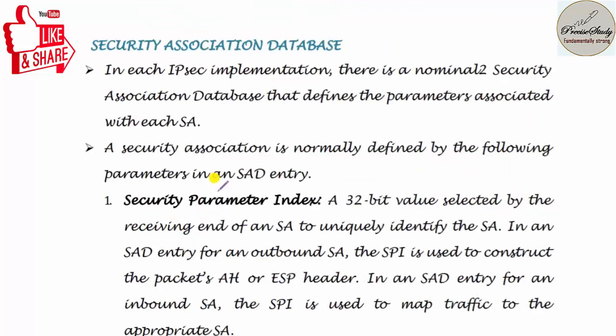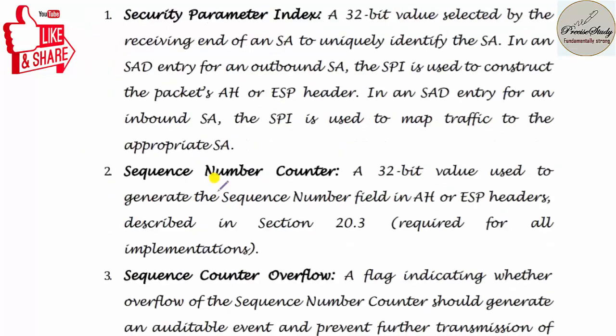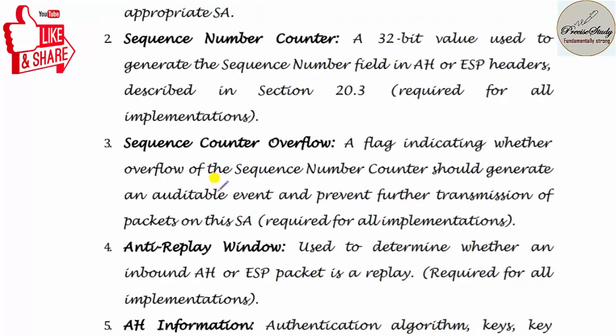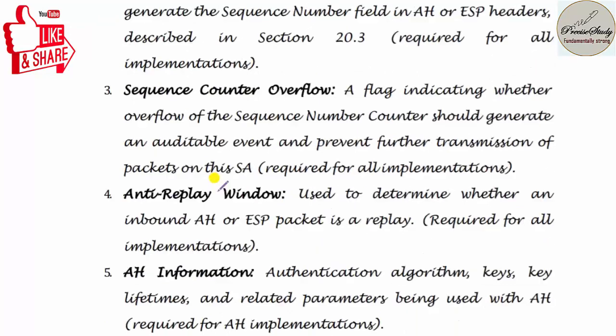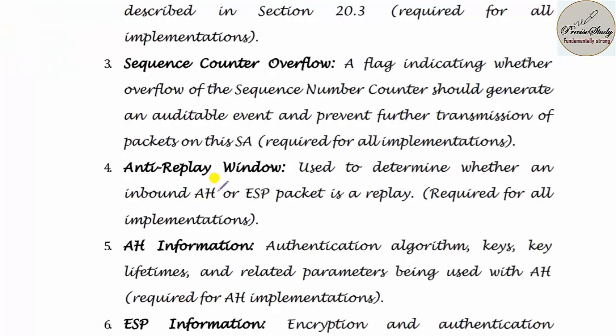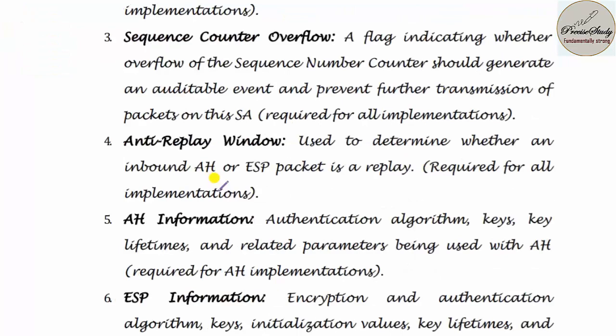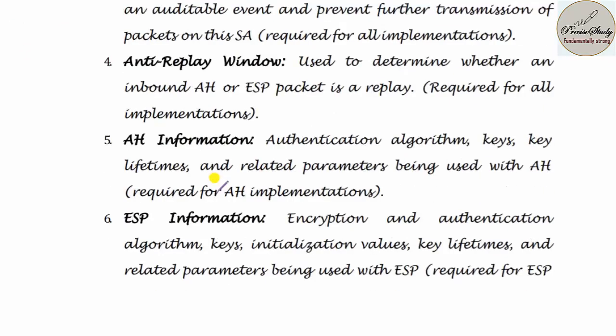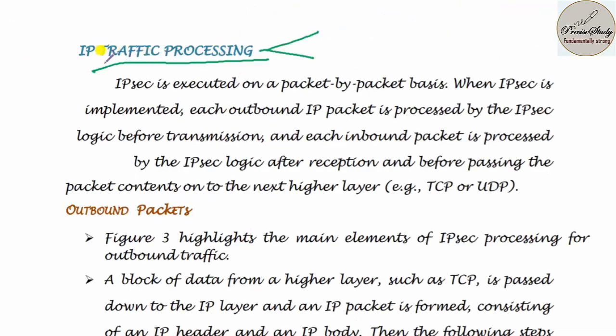Next, let us talk about the security association database. In this, we need to talk about the security parameter index, sequence number counter, sequence counter overflow, anti-replay window, AH information, nothing but authentication information, and ESP information. Next, let us talk about IP traffic processing. In this, we have two variants: outbound packets and inbound packets.